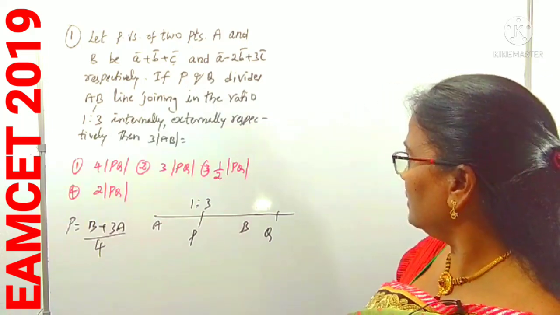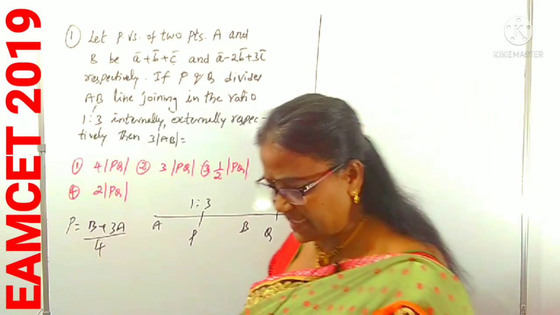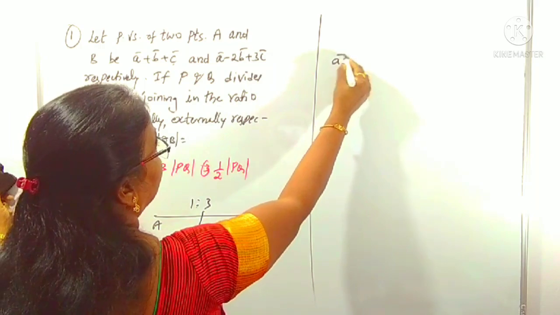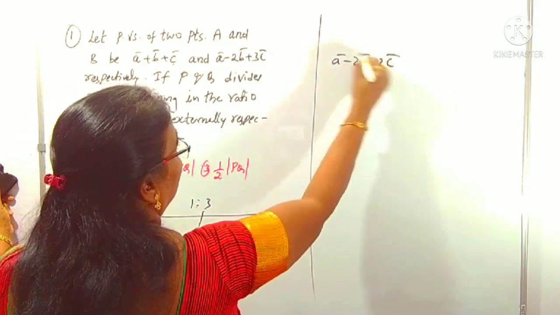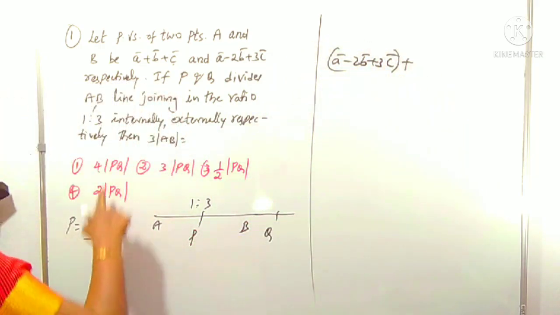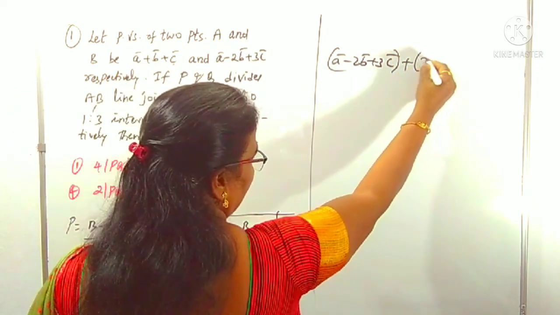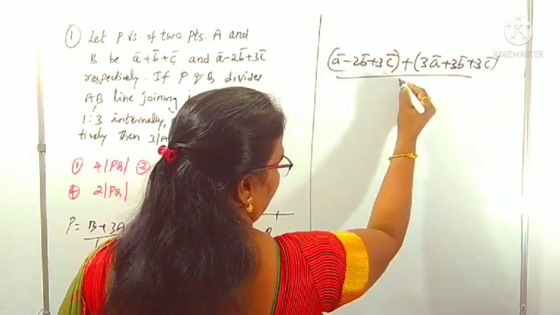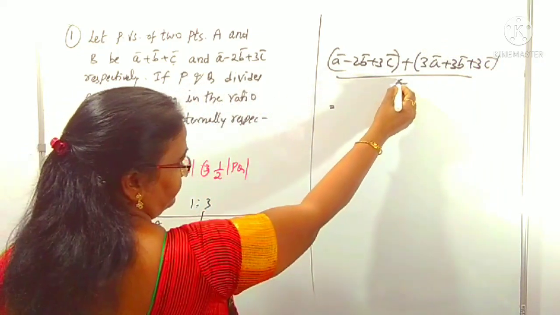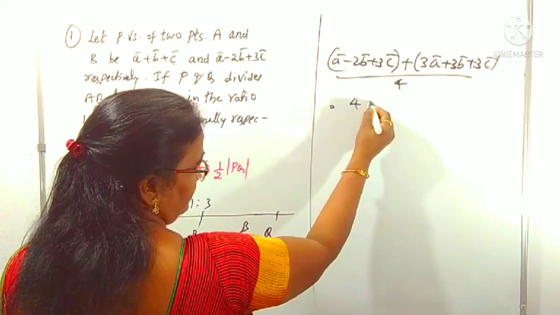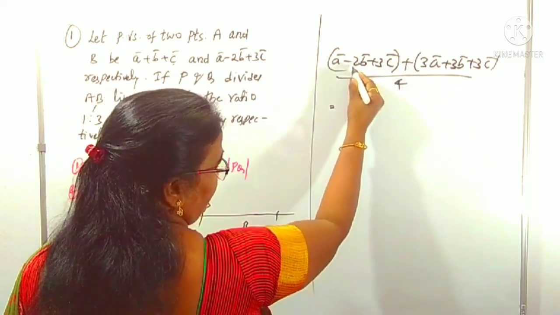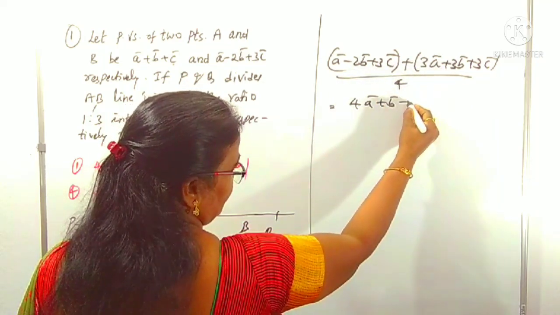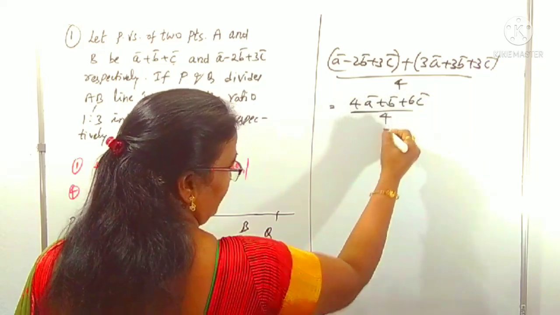Now we can find the point P. B plus 3A. B is what here? B is a minus 2b plus 3c, plus 3A. 3 into A means 3a plus 3b plus 3c. So the numerator is B plus 3A, divided by 1 plus 3, which is 4. We can simplify it: 4a, then minus 2b plus 3b is plus b, and 3c plus 3c is 6c, all by 4. This is the point P.